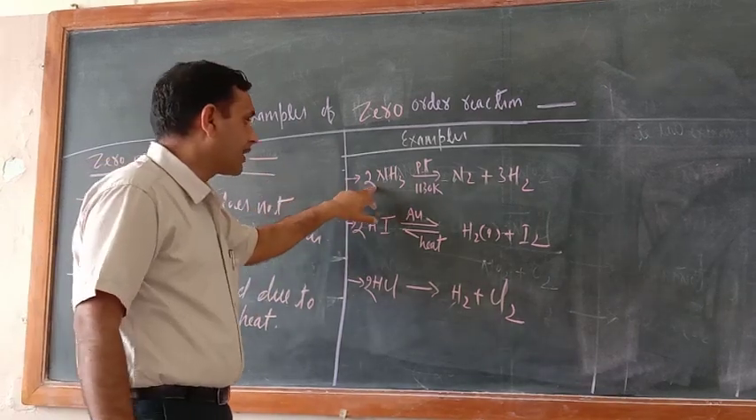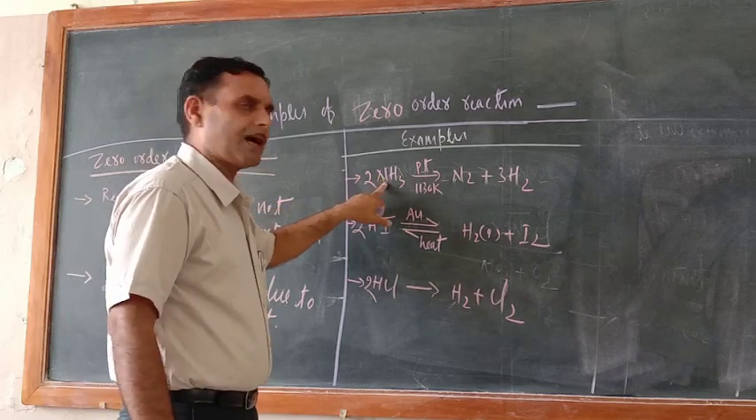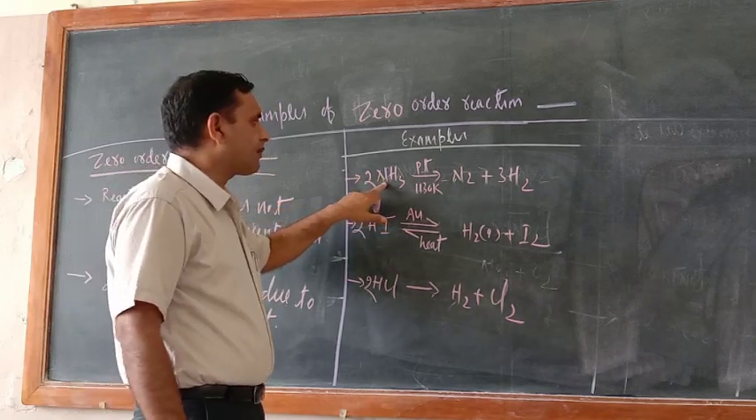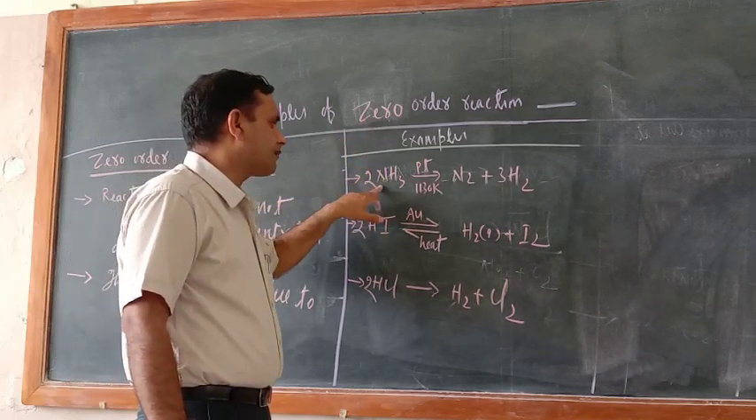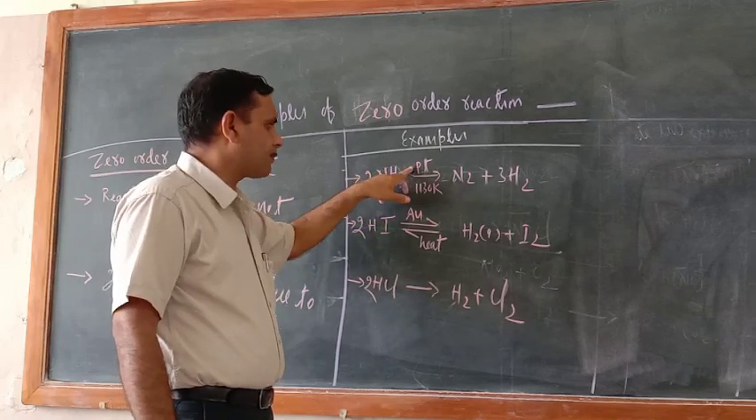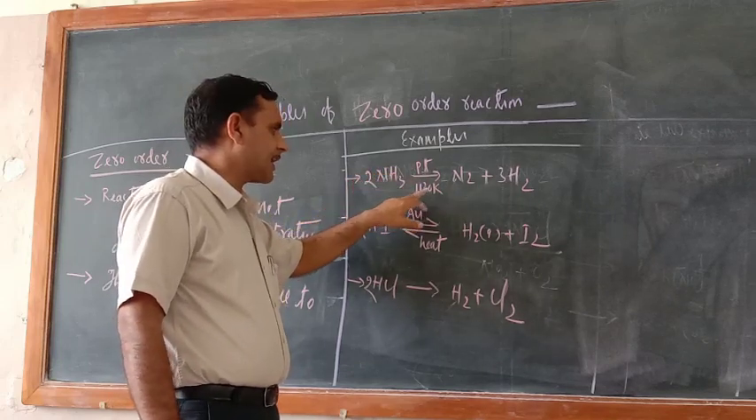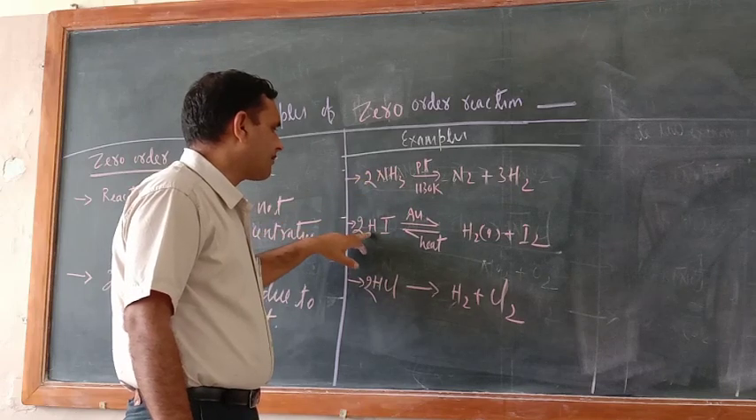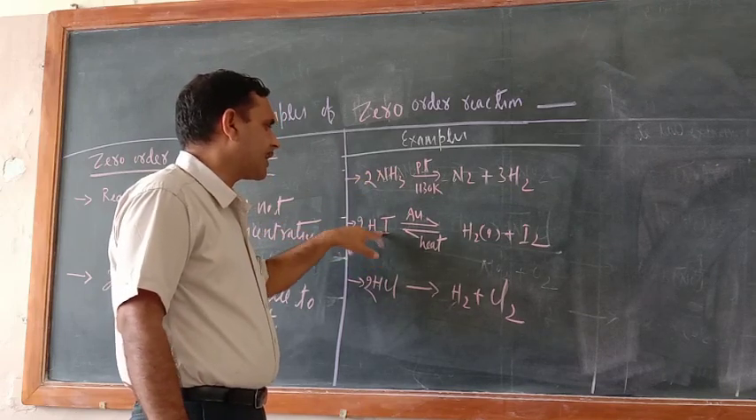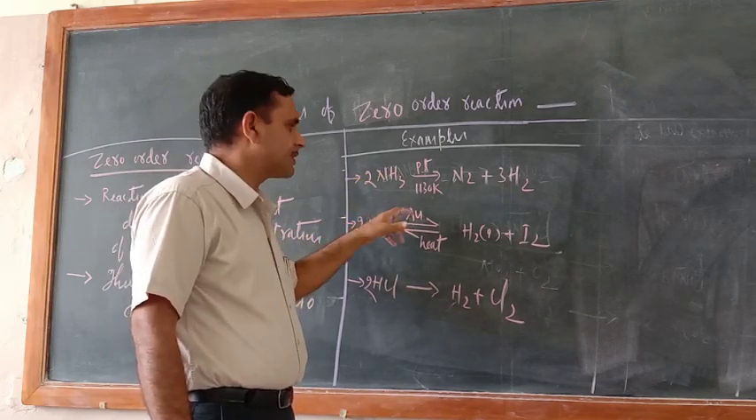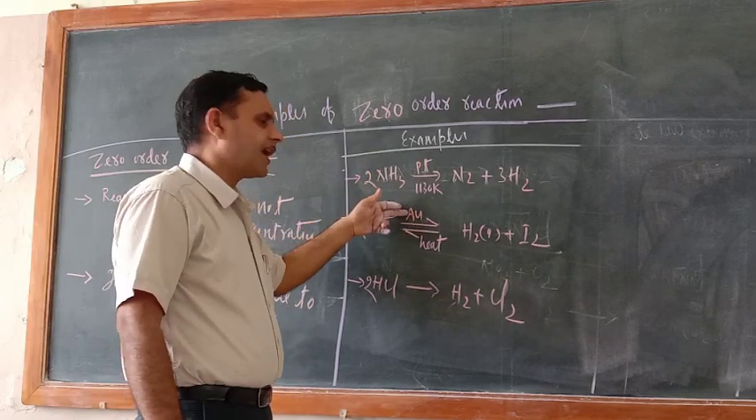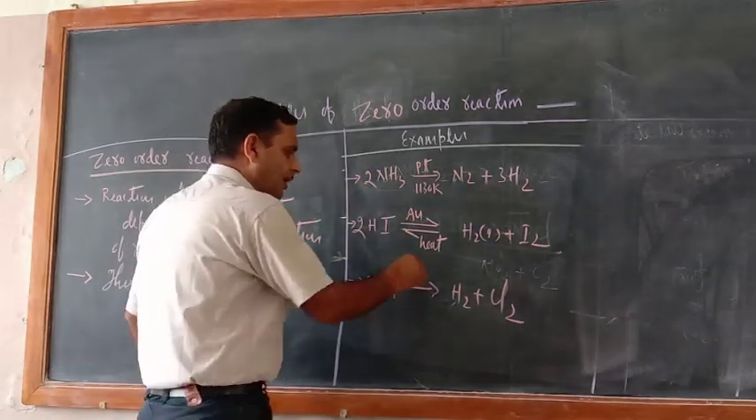Like here, just see, two molecules of NH3 is there. This is the example of zero order reaction, means the decomposition of ammonia in presence of platinum at temperature 1130. Decomposition of hydrogen iodide HI in presence of gold, means Pt is here catalyst, Au is also catalyst. Now heat must be there.